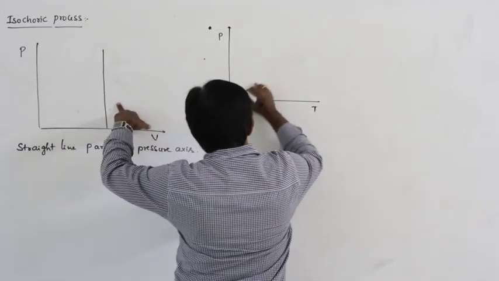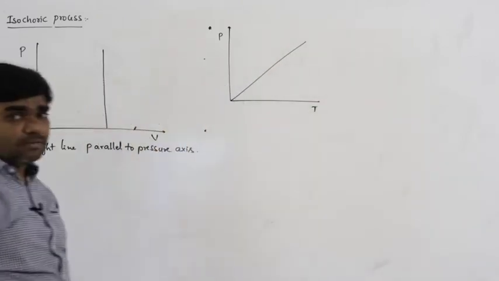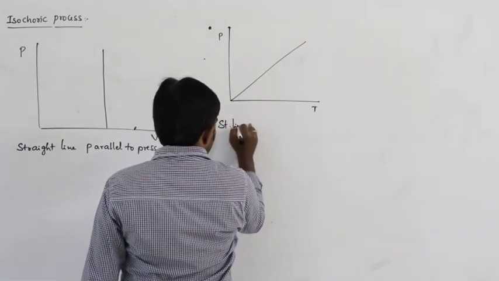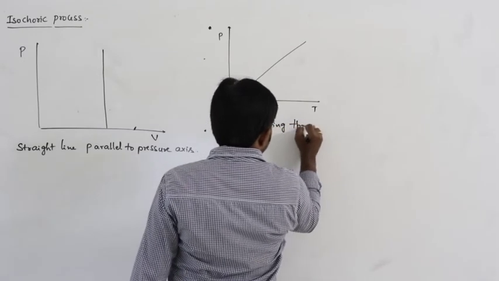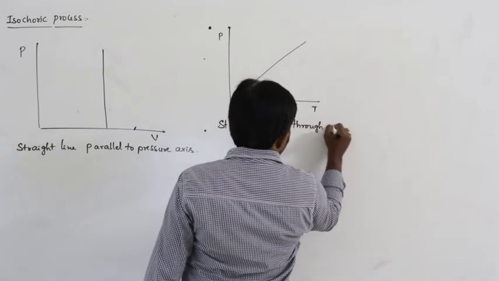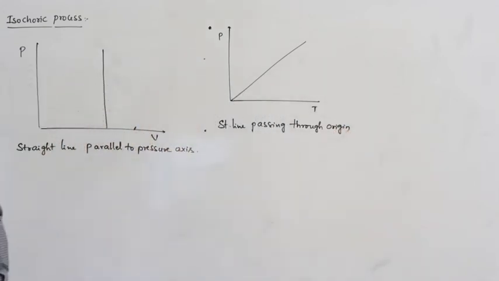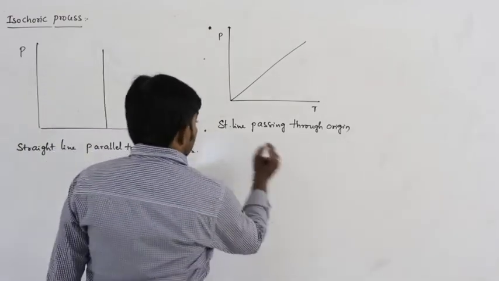So in the pressure-temperature graph, the shape is a straight line passing through the origin. This is the pressure-temperature graph in the case of the isochoric process. And one more thing we have, what is that?